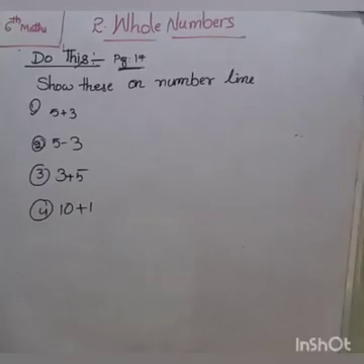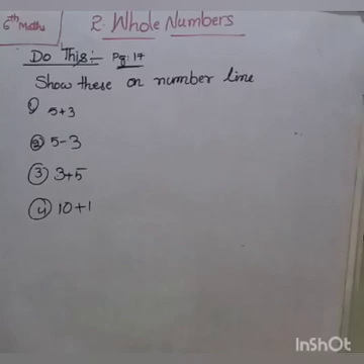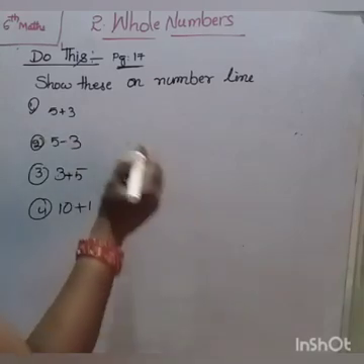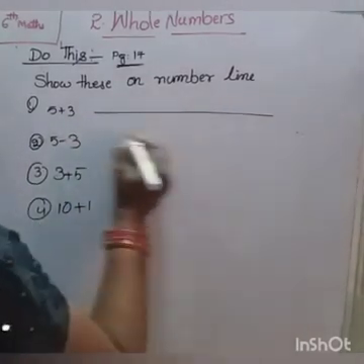Next, show these on number line. Everyone open your textbook page number 17. First one, show these on number line. Here, additions and subtractions both are there in these problems. First one, 5 plus 3. So, draw the number line.